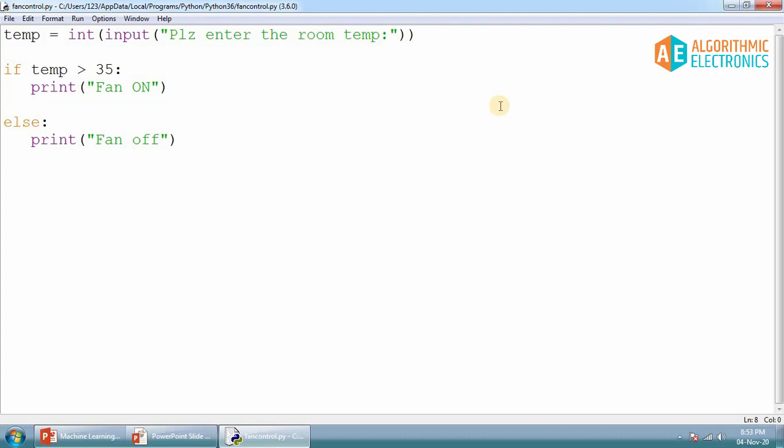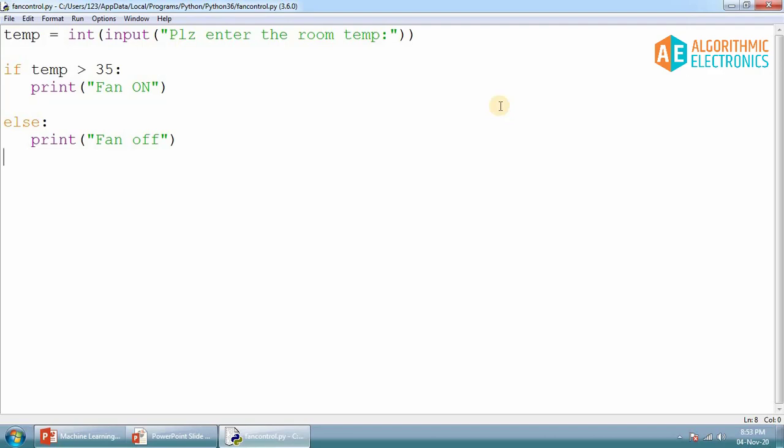But in the actual case, there can be multiple conditions and multiple options. For example, in the case of temperature control of a fan, you have to not only switch on the fan, but also control the speed of the fan. For example, if temperature is less than 35 degrees centigrade, the fan will be off.